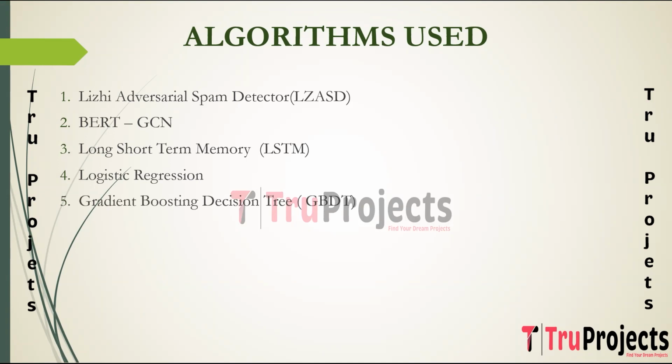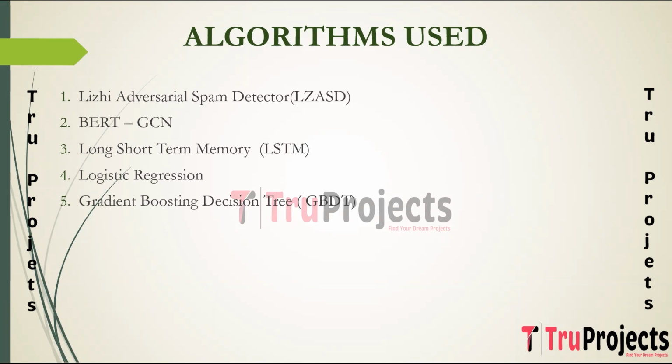Coming to the next algorithm, which is gradient boosting decision tree, which is GBDT. It is an ensemble learning technique that combines the predictions of multiple decision trees to create a strong predictive model. It builds trees sequentially, with each tree addressing the errors of the previous ones, ultimately improving predictive accuracy. It is employed as a powerful ensemble model for spam classification. Its ability to handle complex relationships in the data can capture nonlinear patterns and mitigate overfitting, making it valuable in improving the overall predictive performance of the spam detection system.